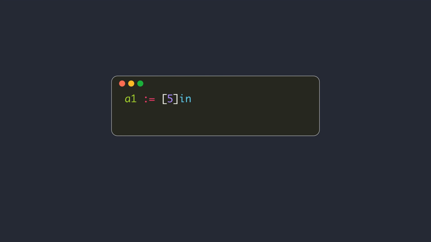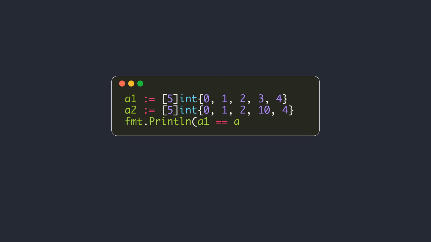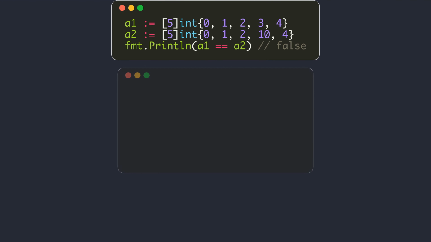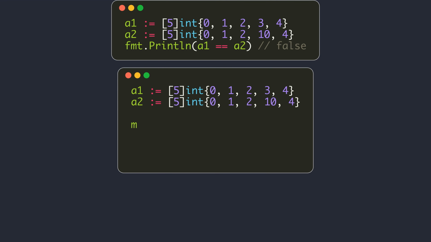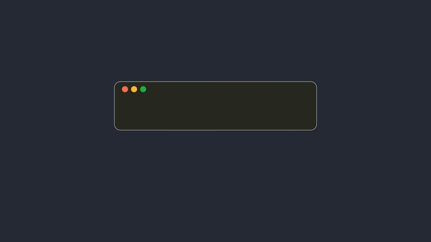Although slices are not comparable, arrays are comparable if their element types are comparable. Two arrays are equal if their element values are equal. The elements are compared in ascending index order. The comparison stops as soon as two element values differ. So it is possible to use arrays as keys of a map. Although maps or slices can't be compared to another map or slice or itself, they can be compared to nil.